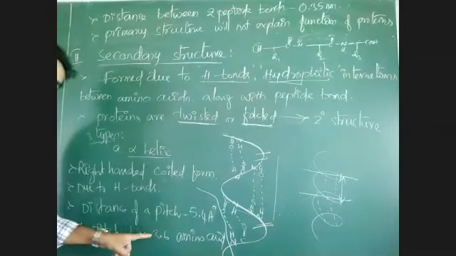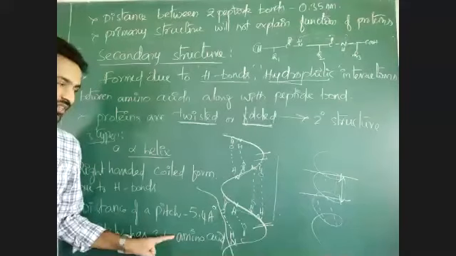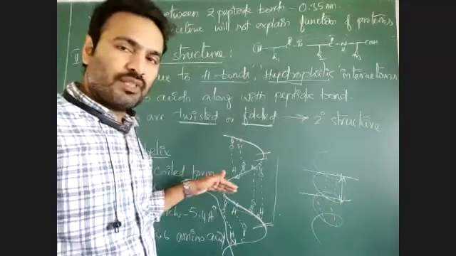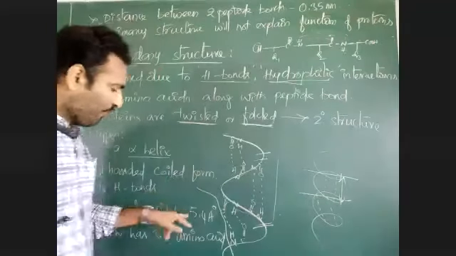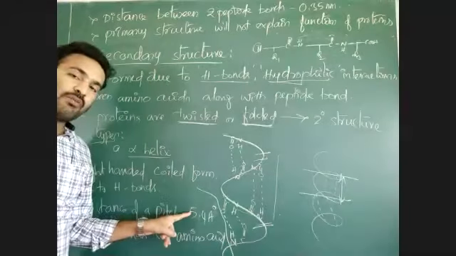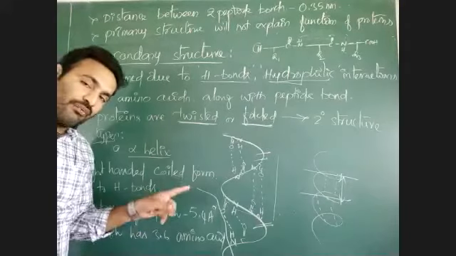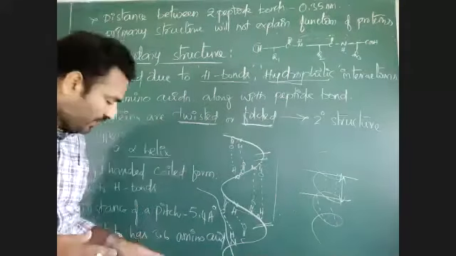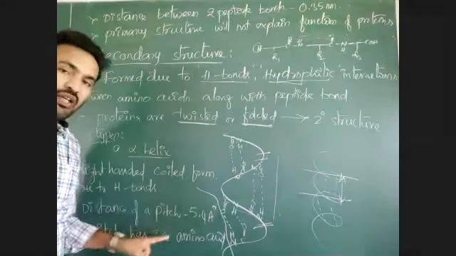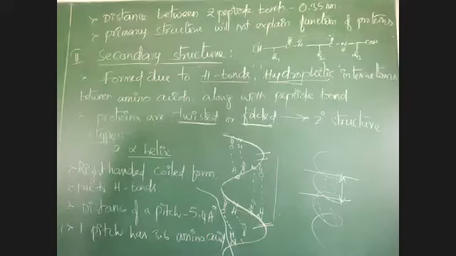Three amino acids is okay, sir, but how 0.6? Suppose you take 10 pitches, then 54 angstroms will come, since one pitch has 5.4 angstroms. In those 10 pitches, there are 36 amino acids. So one pitch, on average, has 3.6 amino acids.